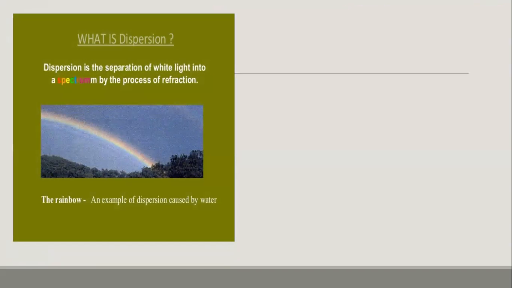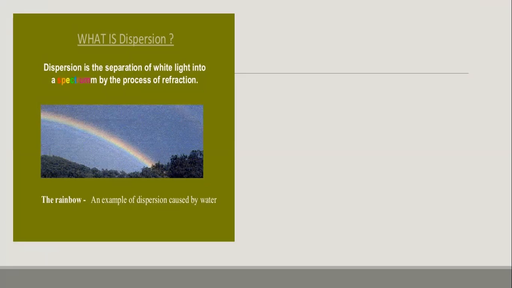So we have discussed the phenomena of refraction and also reflection. Now moving on to the third, that is dispersion. What is dispersion? We all know it because we see the rainbow in rainy time, isn't it? Dispersion is the separation of white light into 7 different colors. That is VIBGYOR: violet, indigo, blue, green, yellow, orange, red. This is the process called dispersion, where the white light splits into 7 colors.